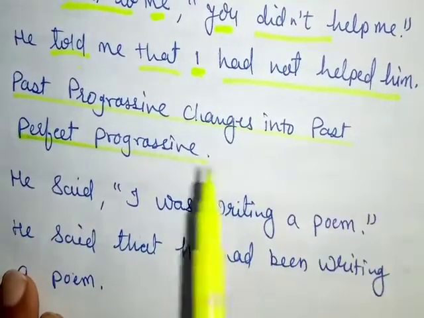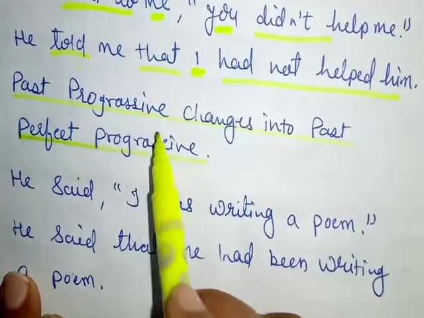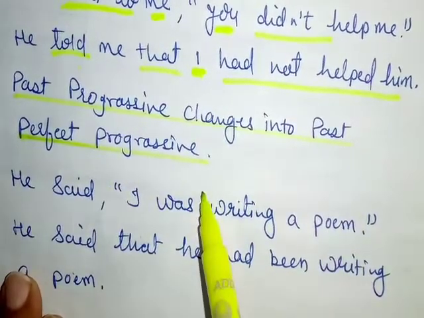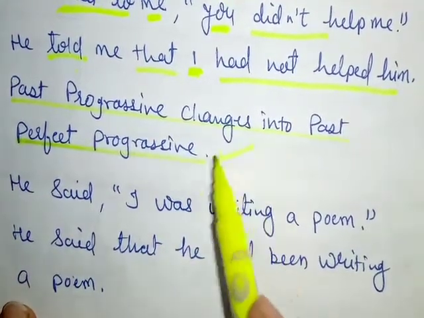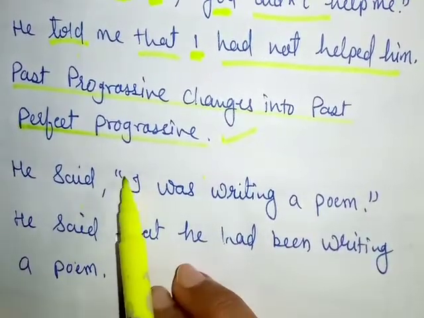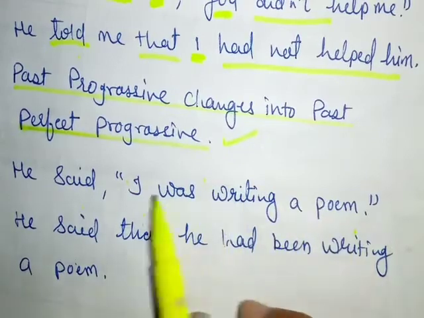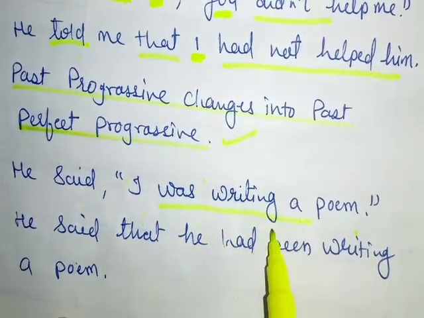Understood? Now let's see the next type of tense. Past progressive tense, or past continuous tense, will change into past perfect continuous tense, or past perfect progressive tense. Okay? Now let's see examples. He said, "I was writing a poem." It is a sentence of past progressive or past continuous tense, was writing. Let's see how we change it.